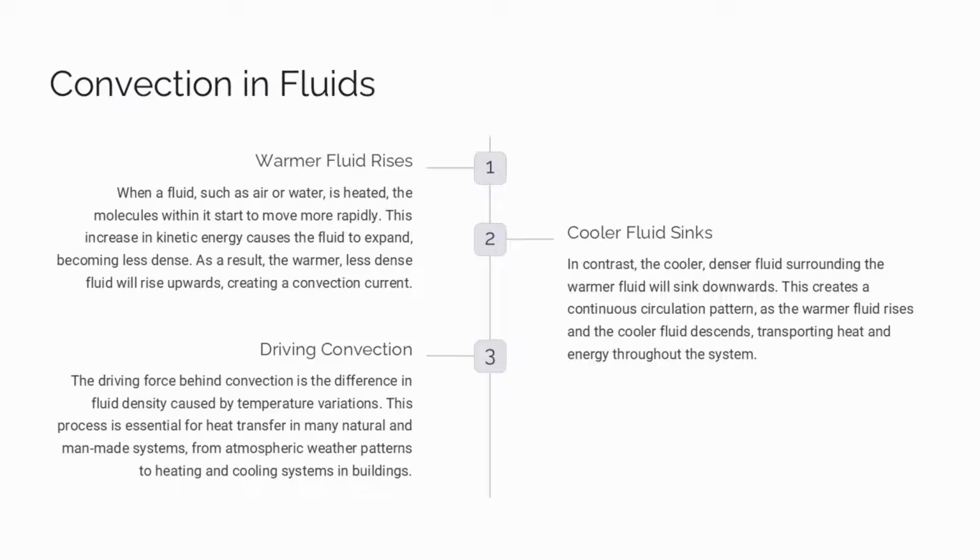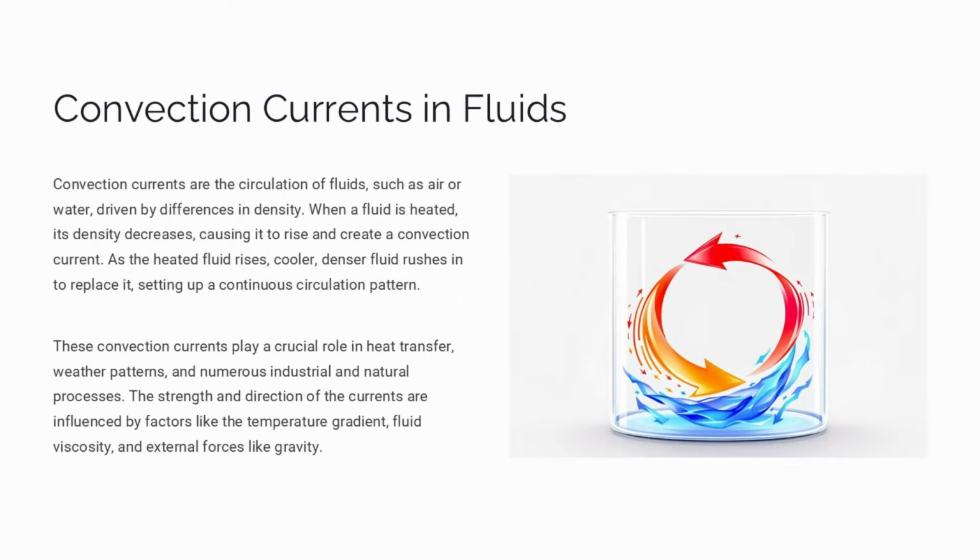This process of heat transfer through fluid movement is essential in many natural and man-made systems. Examples include atmospheric weather patterns and heating/cooling systems in buildings. Convection currents are the circulation of fluids like air or water, driven by differences in density. When a fluid is heated, its density decreases, causing it to rise and create a convection current. As the heated fluid rises, cooler, denser fluid rushes in to replace it, setting up a continuous circulation pattern. These convection currents play a crucial role in heat transfer, weather patterns, and many industrial and natural processes.